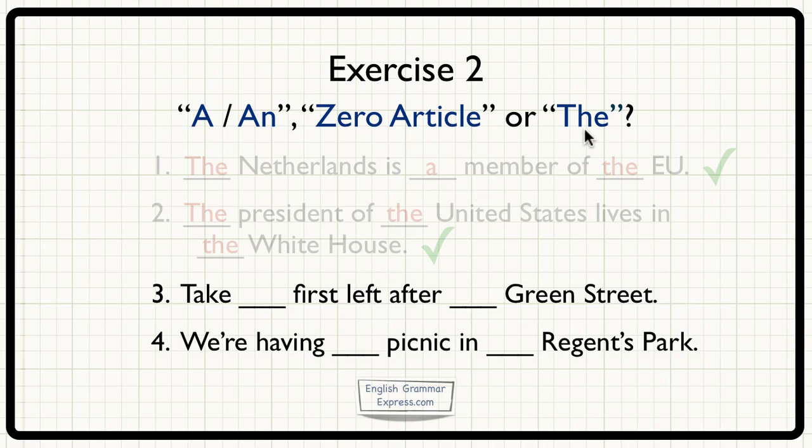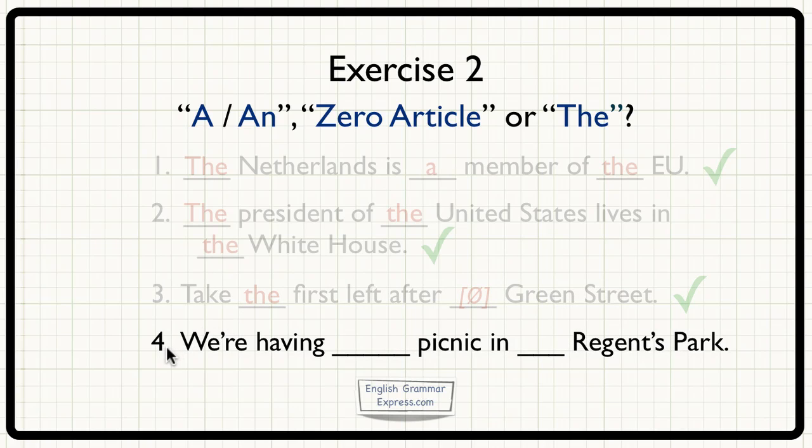That means we use the. Take the first left after something Green Street. Now, we've seen that streets and avenues and squares, in fact, take zero article. So the sentence is, take the first left after Green Street. No article.